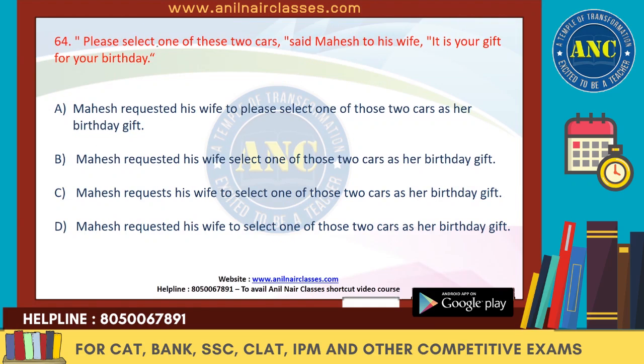Next one. Please select one of these two cars. Said Mahesh to his wife, it is your gift for your birthday. Wow, nice gift, right? So Mahesh requested his friend. We can say that his wife. First thing is two will not come. This is in the past tense. Let's see what is. Please select one of these two cars. It is yours. So this is in the present tense.